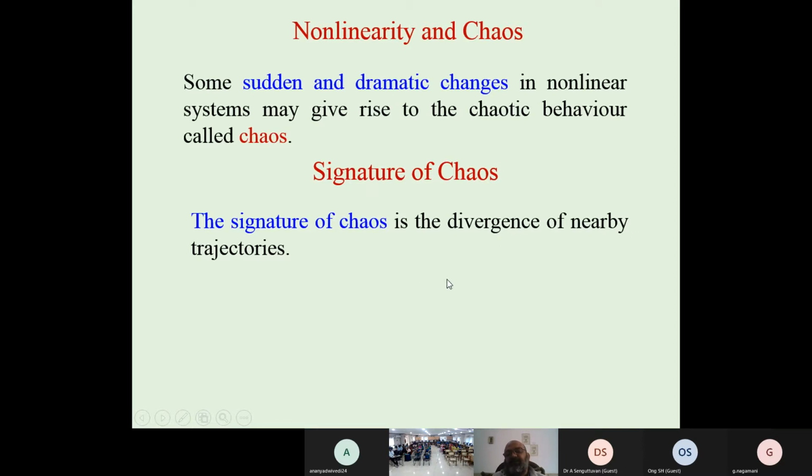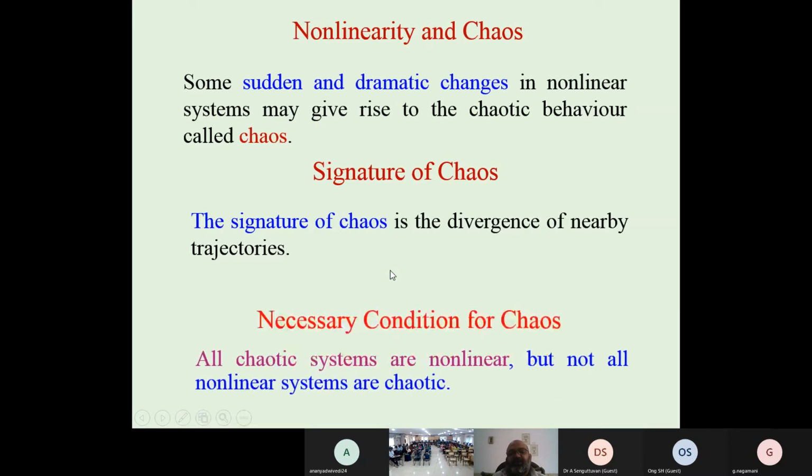If we take two points and they diverge, we say trajectories diverge. Next, we have the necessary condition for chaos: all chaotic systems are non-linear, but not every non-linear system is chaotic. This is the necessary condition.